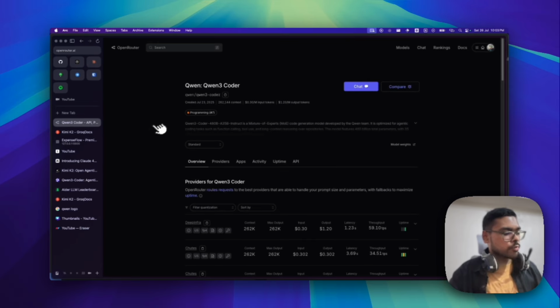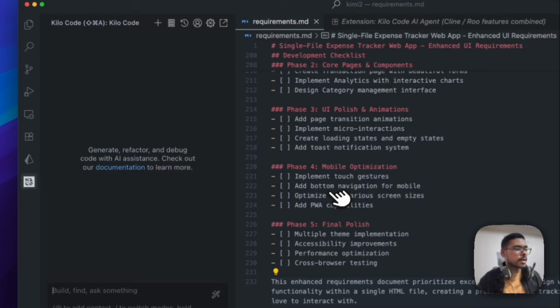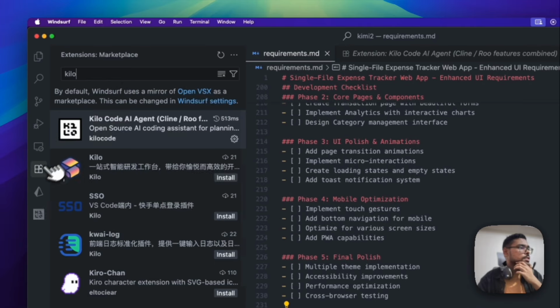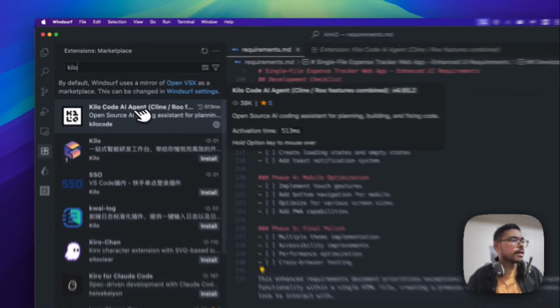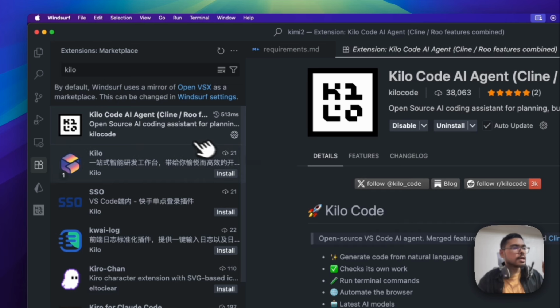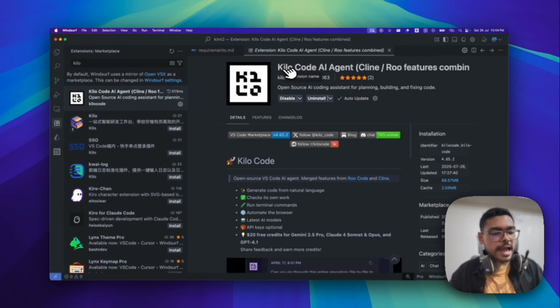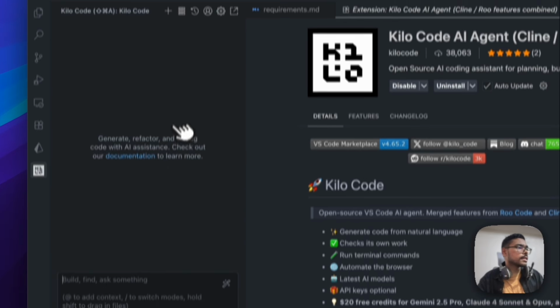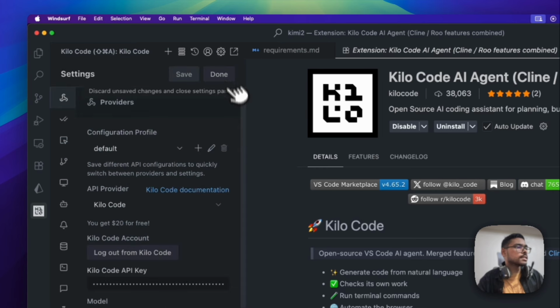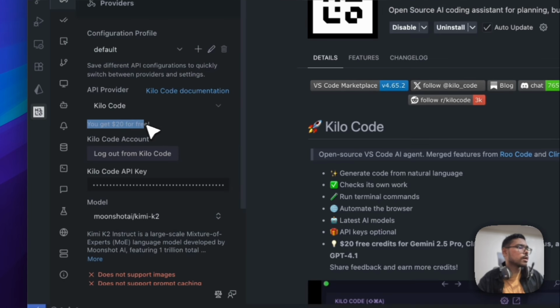Also, what I did is I used one extension, that is, when you search here, KiloCode. KiloCode is one extension that gives around $20 of free credits. This extension is just like Cline or RooCode, if you have used them. After installing it, you would see something like this, and when you go to settings and sign up, it will give around $20 of free credit, so you can choose any model.